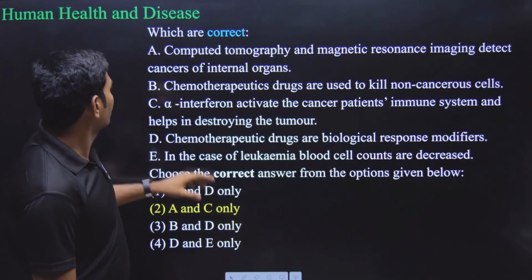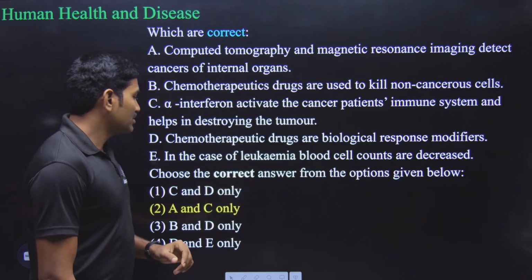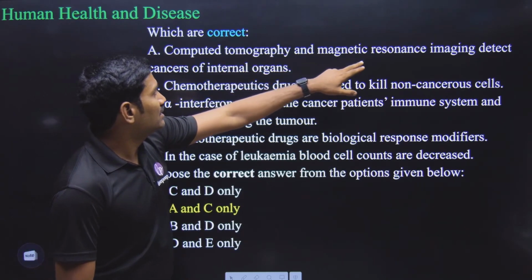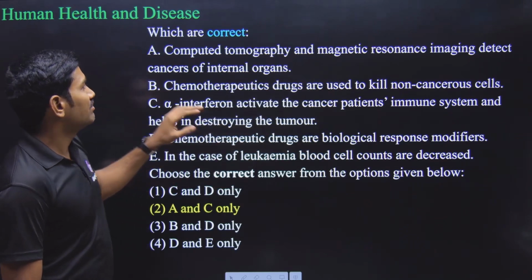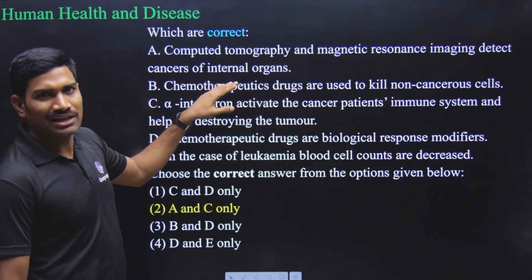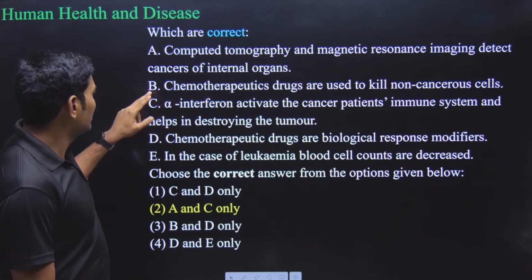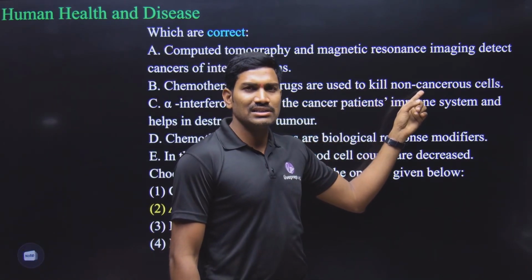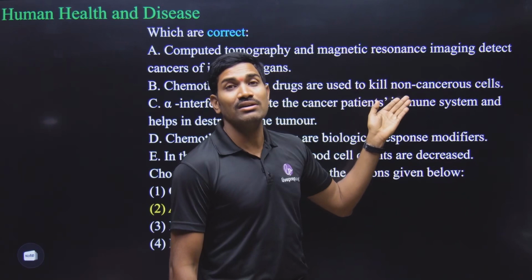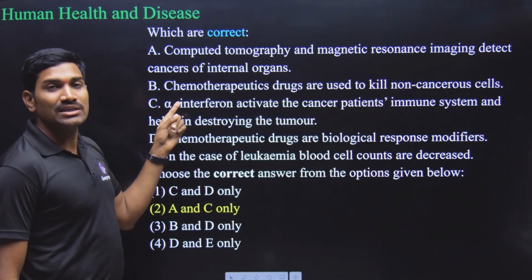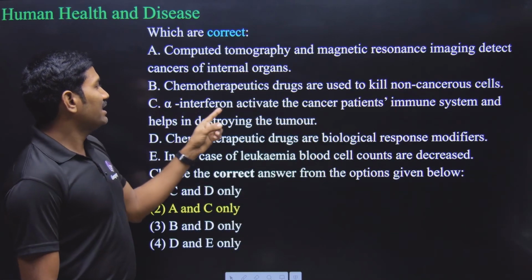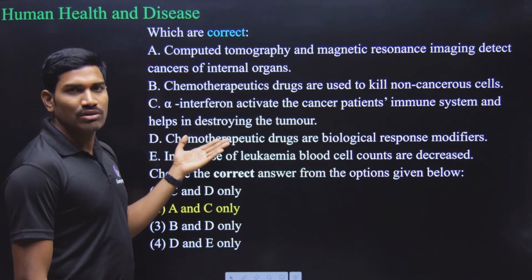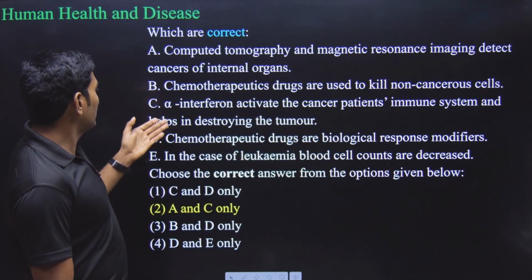Okay, next one. Again they have given some statements. We need to identify what are correct. So CT, computed tomography, and MRI, magnetic resonance imaging, they detect cancers of internal organs. Direct statement from NCERT. This is correct. Next one, chemotherapeutic drugs are used to kill cancer or non-cancerous? Cancer cells, but here they gave non-cancerous cells. So statement B is wrong. Next one, alpha interferon activates the cancer patient's immune system and helps in destroying the tumor. True or false? It is true. So A and C are correct.